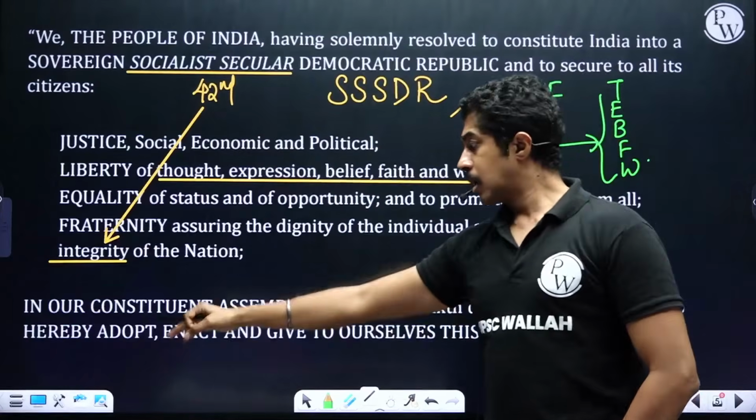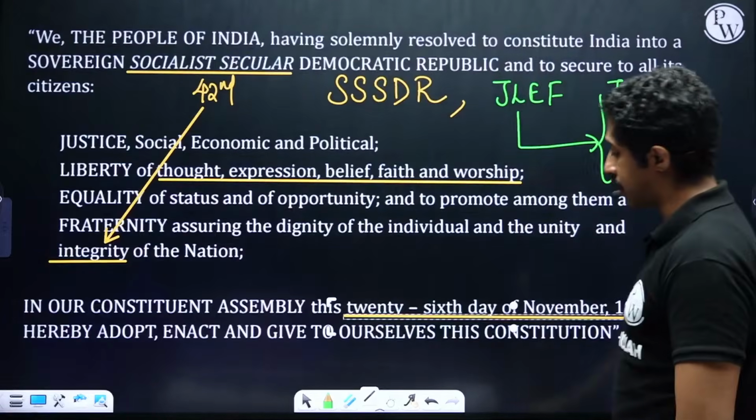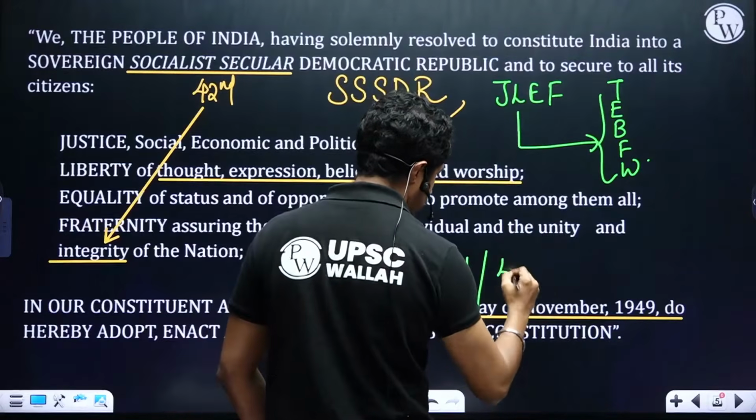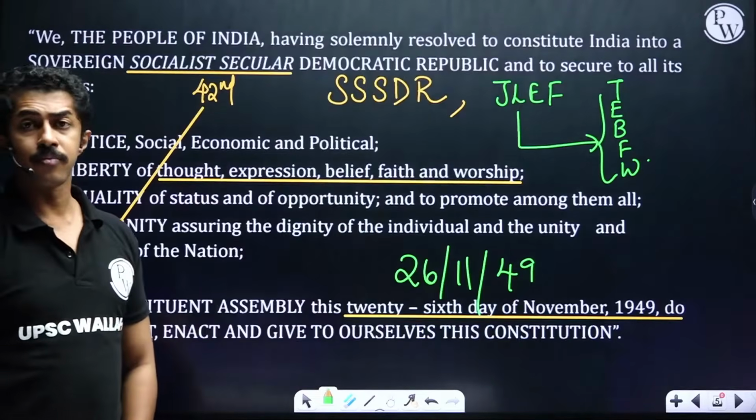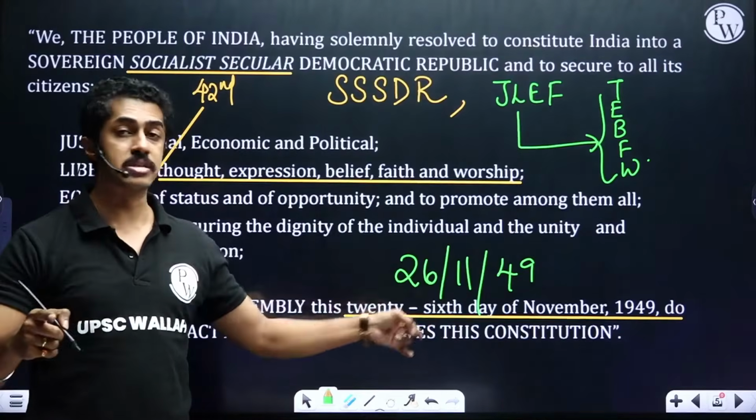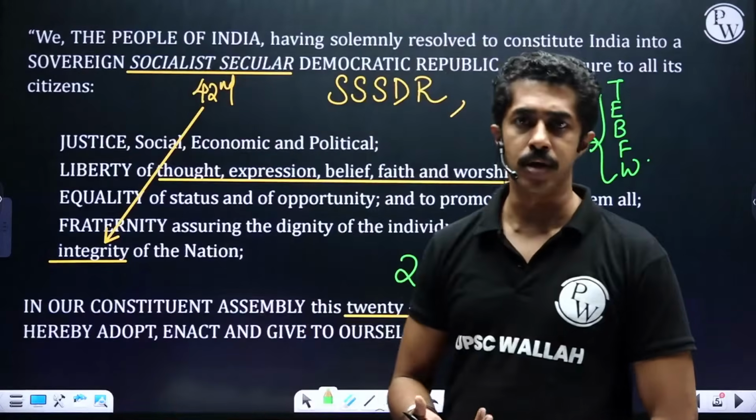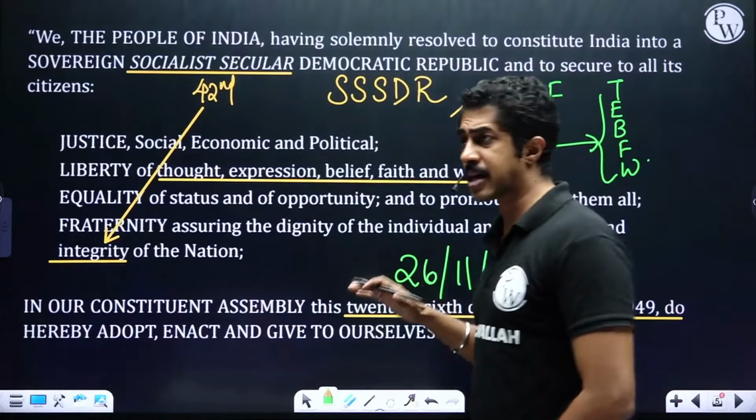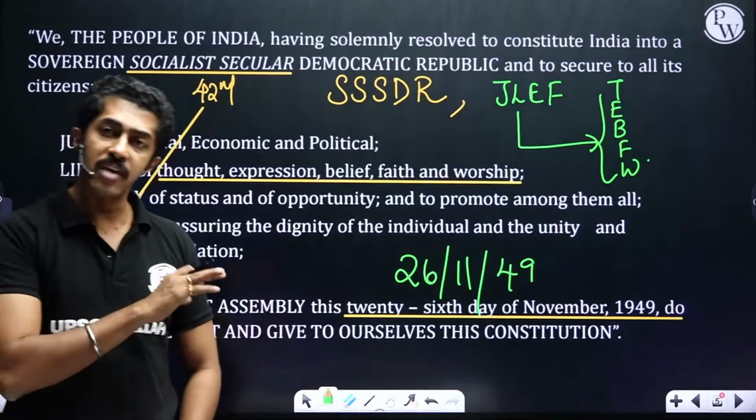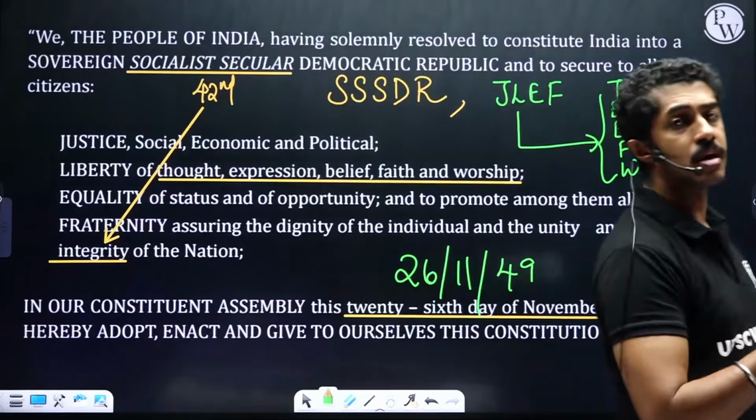42nd Amendment. In our Constituent Assembly, this 26th day of November 1949, that is, if you actually write it down, it is 26/11/49. Getting the point here? 26/11. Otherwise, if I use it, you will never think about this date. You will only think about what? The terror attack. Not only you, even every one of us will think in those lines only. But that is the significance. As much as this date has a historical significance, it also has the scar on the heart of every Indian. Do hereby adopt, enact, and give to ourselves this constitution.